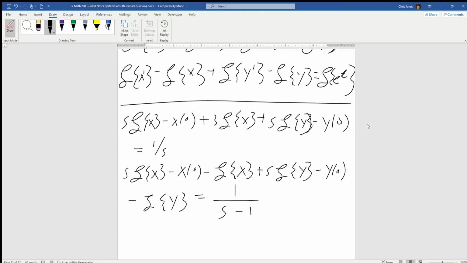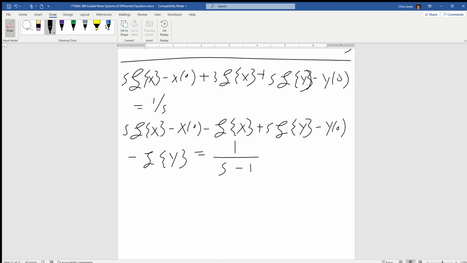Alright, so now what we're going to do is simplify. Some good news, any x or y at 0 are all going to go away, because remember we said x at 0 was 0 and y at 0 was 0. That's helpful. In the first equation, I'm going to factor out an Lx from those two terms. In the second equation, I'm going to factor out an Lx where I can, but also an Ly where I can.